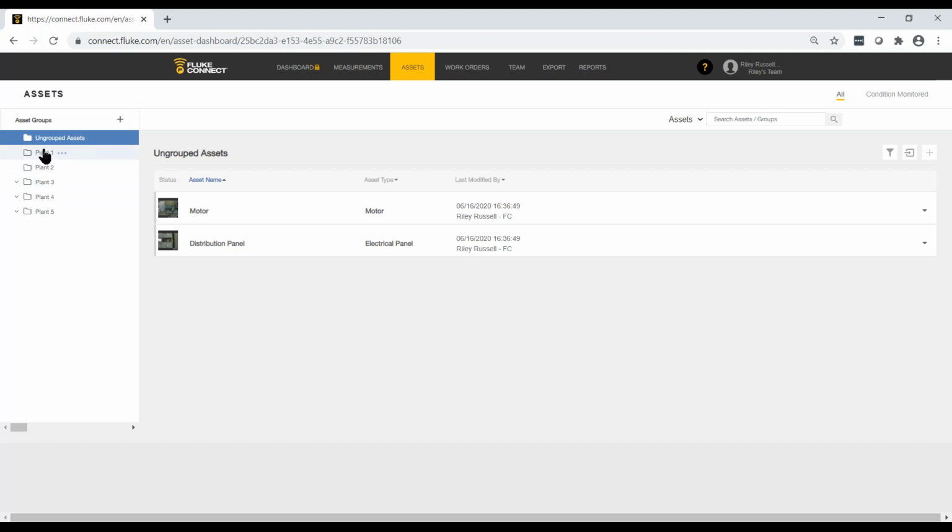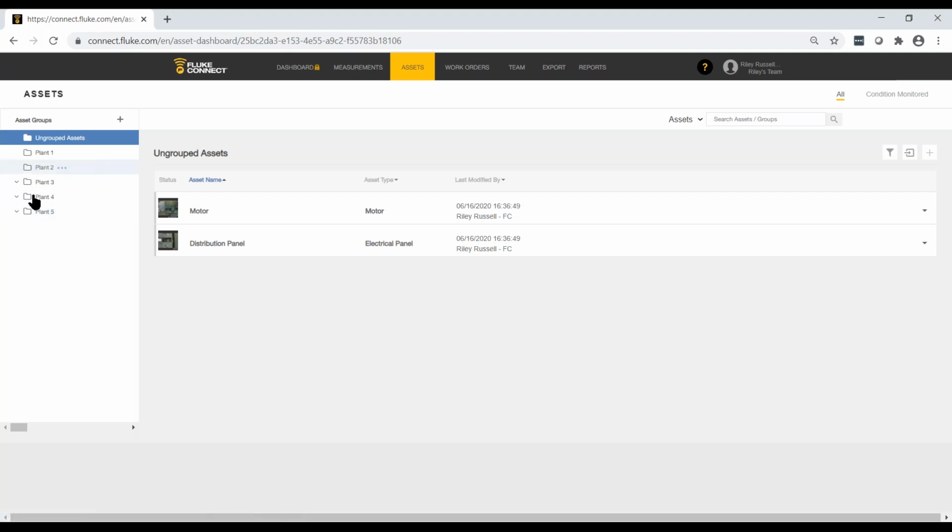Now, I've got 5 different asset groups, Plant 1 through 5. And you can see by looking at the screen here, plants 1 and 2 don't have a down arrow next to them, which means that they don't have any asset subgroups. Plant 3 does have a down arrow, and you can see here I've got 2 asset subgroups, building A and building B. Plant 4 has 1 subgroup, and Plant 5 has 1 subgroup as well.